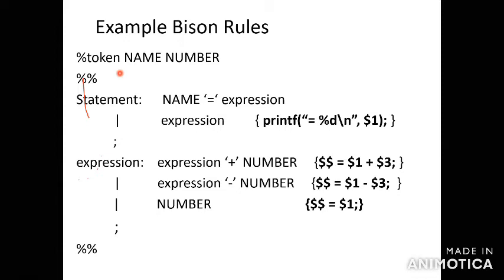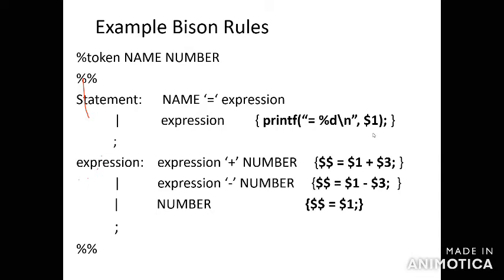You have to declare the file called y.tab.h. Okay, it's clear. So what is the second one? Between the %%, you have to write the translation rules. So for each and every production we have alternatives, and based on the alternatives you have to write it.